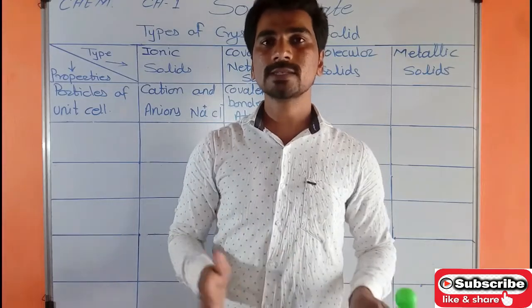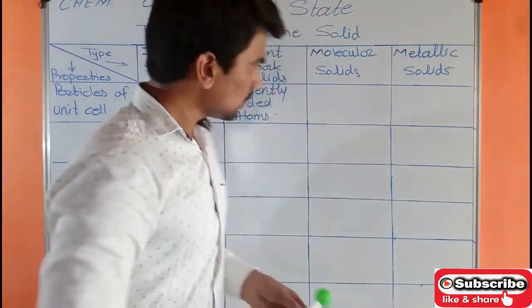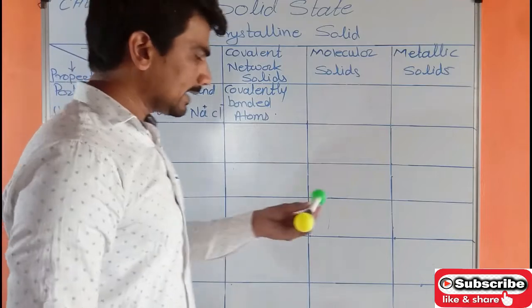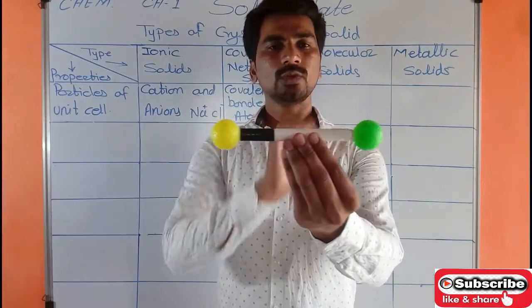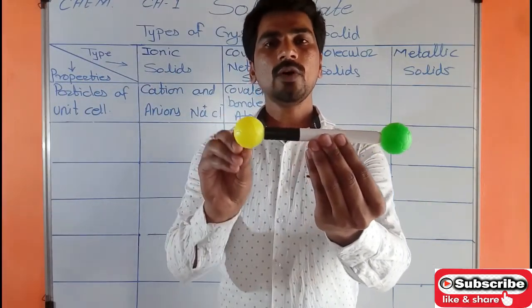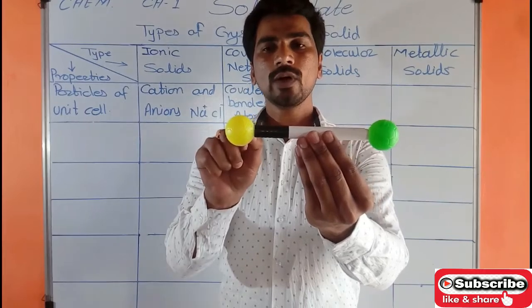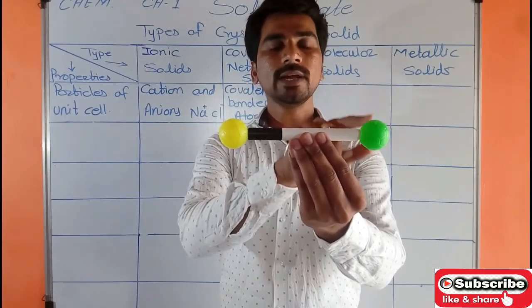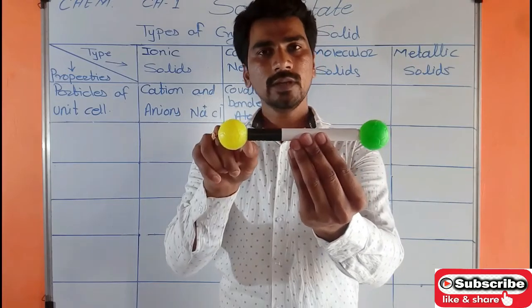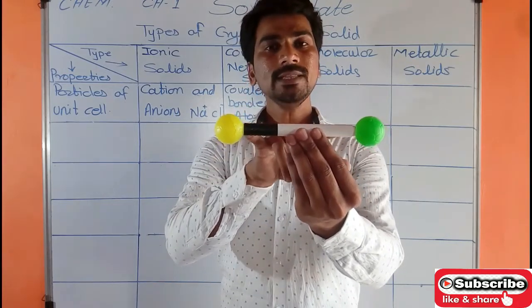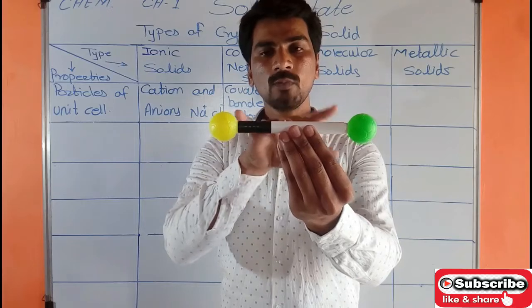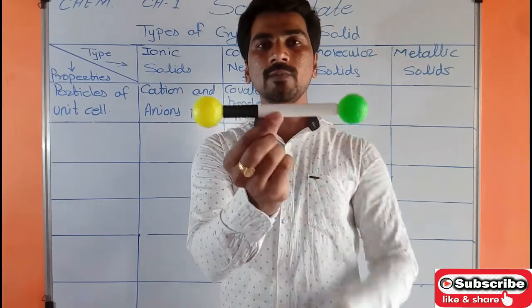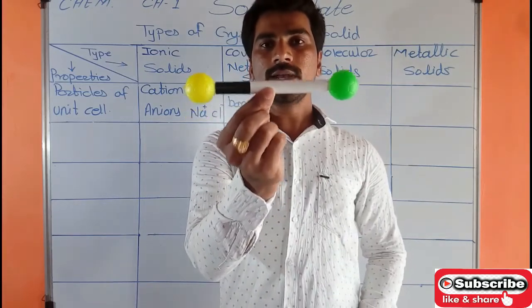So what is the covalent bond? Let's take an example. Suppose these are two atoms. To complete the octet, when the yellow atom shares some electrons with a green atom and the green atom shares some electrons with the yellow atom, the bond which is formed by sharing the electrons is called a covalent bond.